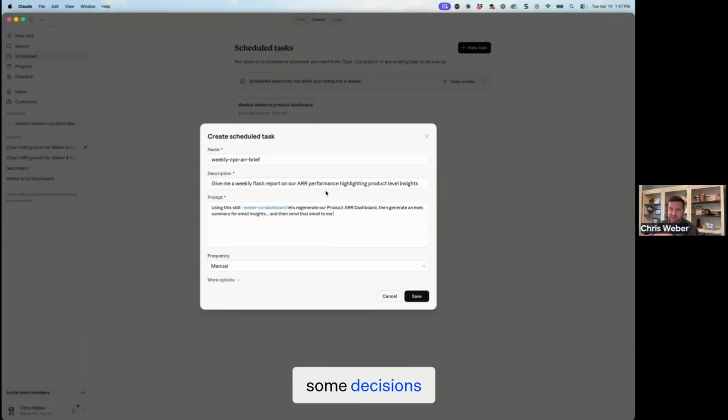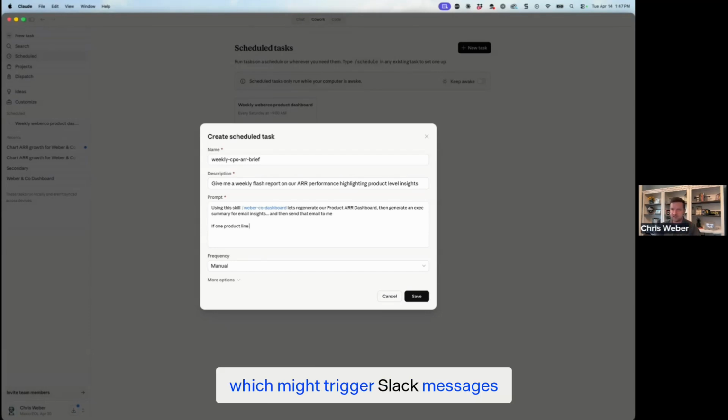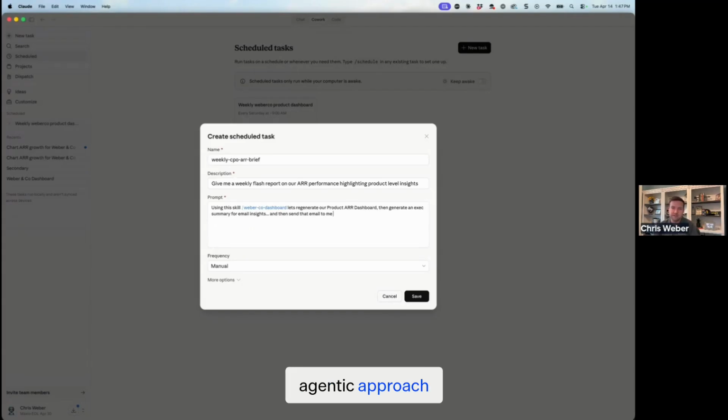Is it actually making some decisions? At this point, I wouldn't necessarily, in my mind, consider this an agent. Where it would be an agent is you start building in if one product line has X increase or decrease, run this skill, which might trigger Slack messages. That's when it's actually starting to make some decisions on the logic and it starts to mirror more of an agentic approach.